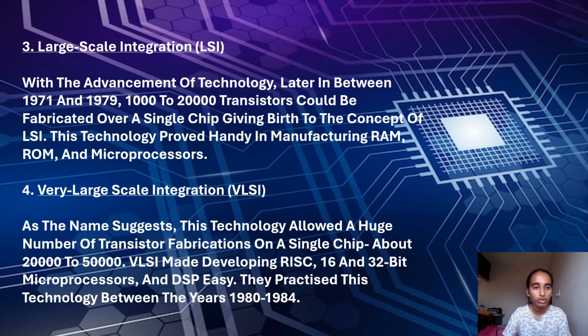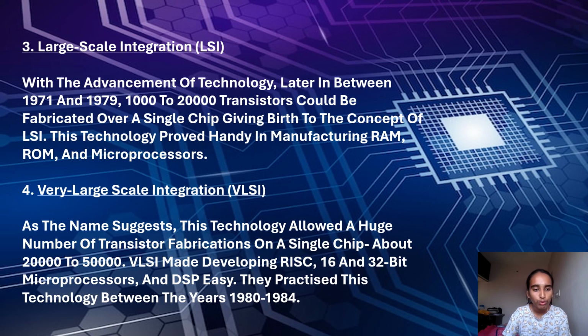Let us move on to large scale integration. With the advancement of technology later, between 1971 and 1979, thousands to 20,000 transistors could be fabricated over a single chip, giving birth to the concept of LSI. This technology proved handy in manufacturing RAM, ROM, and microprocessors.